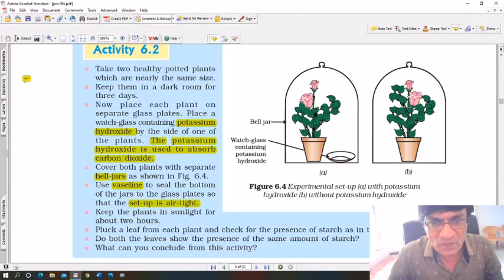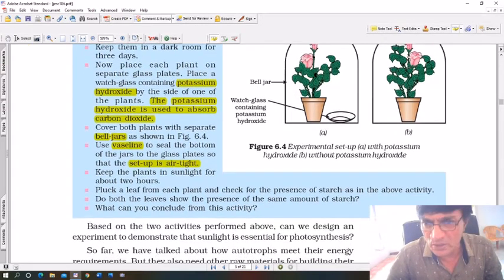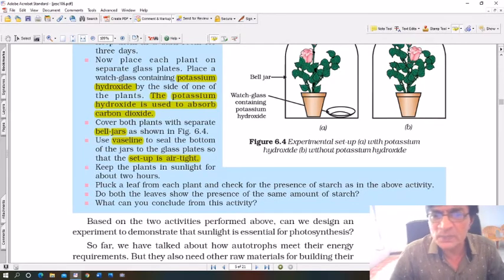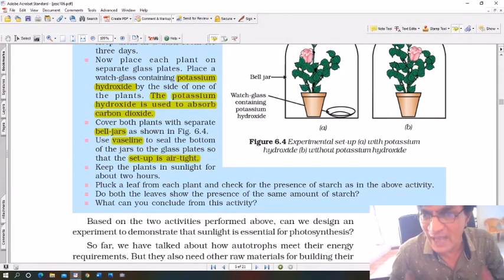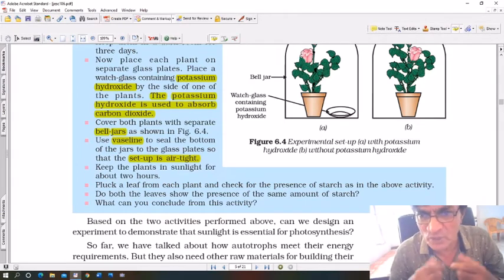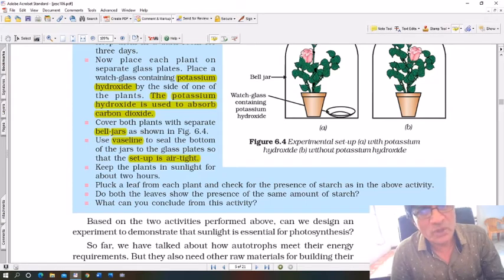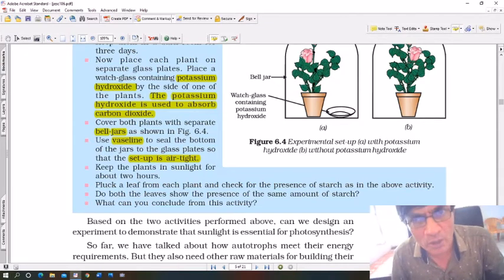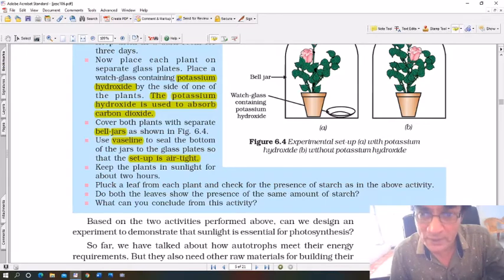Keep the plants in sunlight for about 2 hours. Pluck a leaf from each plant and check for the presence of starch with an iodine test. If you want to check the presence of starch, that means you are checking whether photosynthesis has occurred or not. To show that photosynthesis occurred, you have to find out whether there is starch in the leaf or not. To show that there is starch in the leaf, you use what is called an iodine test.